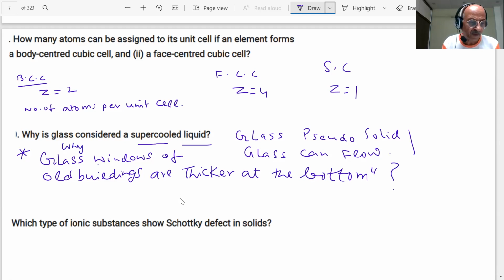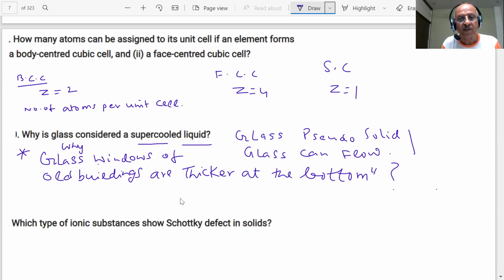When the sun rays directly fall over the top of the window panes, the glass very slowly moves towards the bottom over the years, and hence the bottom becomes thicker. All right. We have seen it, and the question has been put up in the paper many times.